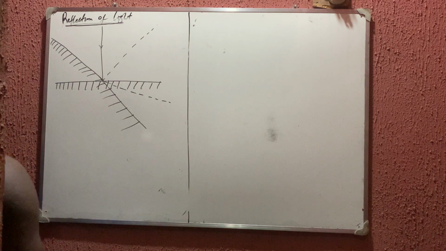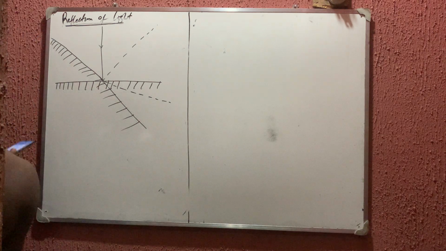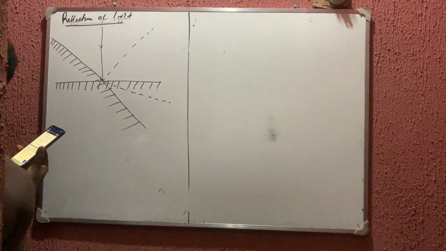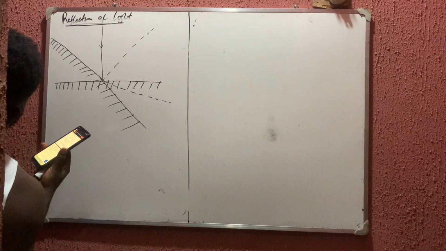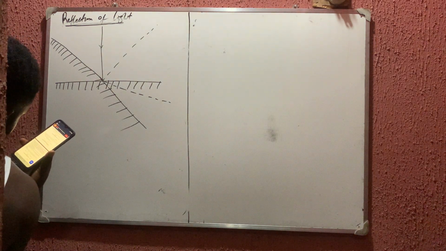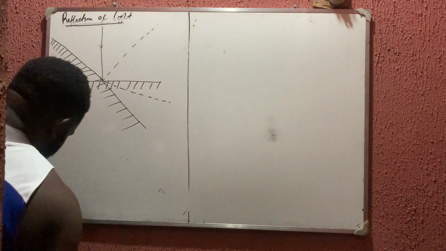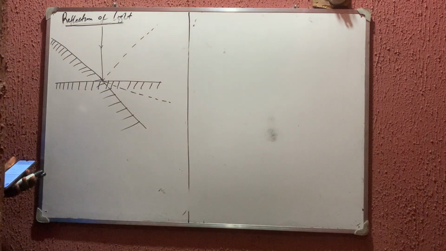So you should know that if a mirror is rotated through an angle theta, then the reflected ray is rotated twice of it. It's a very, very important statement to note. So let us solve a question to illustrate what we just said.